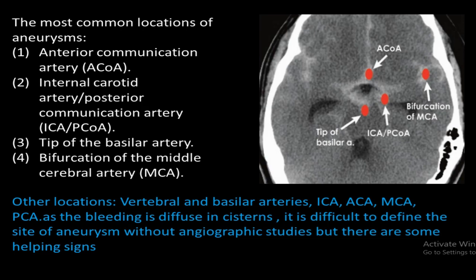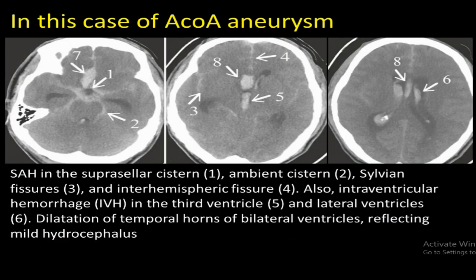As the bleeding is diffuse in cisterns, it is difficult to define the site of aneurysm without angiographic studies, but there are some helping signs. As in this case of anterior communicating artery aneurysm, we see the subarachnoid hemorrhage in the suprasellar cistern, ambient cistern, sylvian fissure, and the interhemispheric fissure. Also, intraventricular hemorrhage in the third ventricle and the lateral ventricles. There is also dilatation of the temporal horns of bilateral ventricles, reflecting mild hydrocephalus.